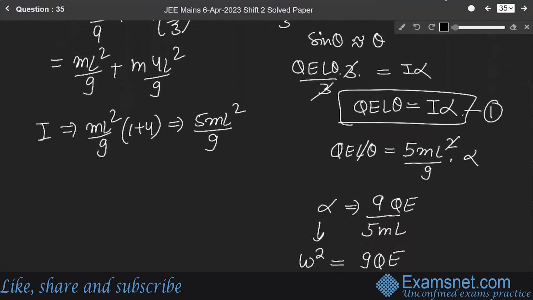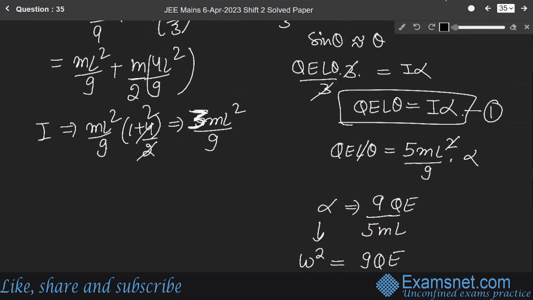So it is m by 2, okay? It is m by 2, so it will be ml square over 9 plus m by 2 into 4L square over 9.